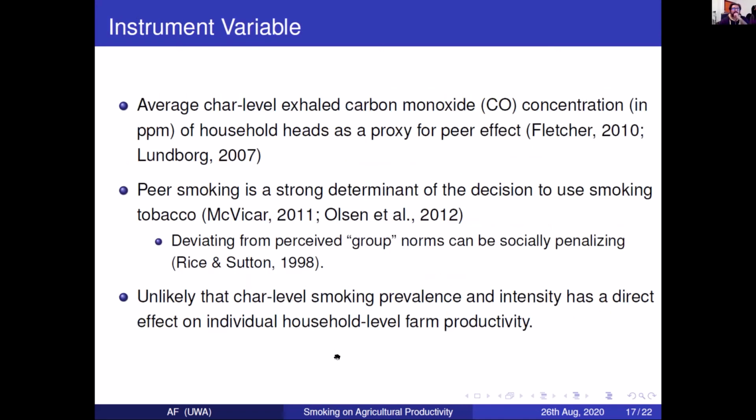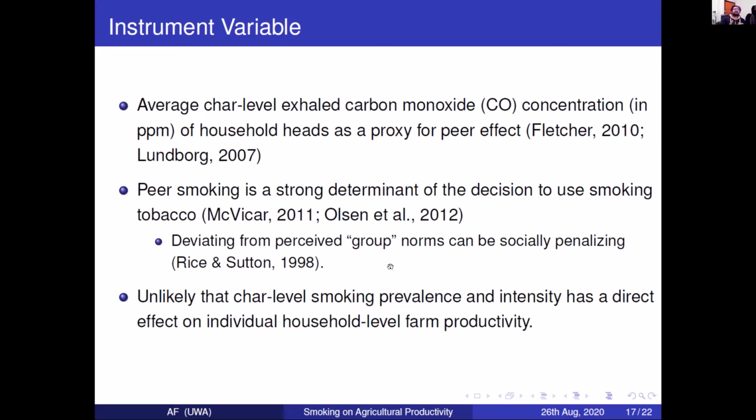So then the question is, what do we use as the instrument? That's where the carbon monoxide readings come in. What we use are average char level carbon monoxide readings minus the individual, so that we have some intra-char variation. So we're excluding the individual in question and taking the char average except for him. And we use that as a proxy for the peer effect of smoking. A lot of studies find, and it's in fact quite common, that smoking behavior also depends on your surrounding environment. If more people smoke around you, there's a stronger peer effect, and it's likely that you will pick up smoking as well. So the relevance criterion is sort of satisfied from there.